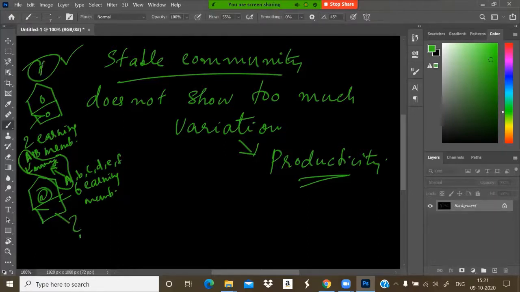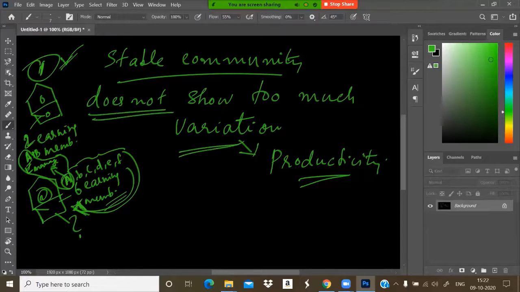Family number 1 will be affected because only 2 earning members are there, and one lost his job. Here 6 earning members are there and one lost his job. Nothing will happen to family number 2 with regard to productivity. Similar is the case for a stable community.